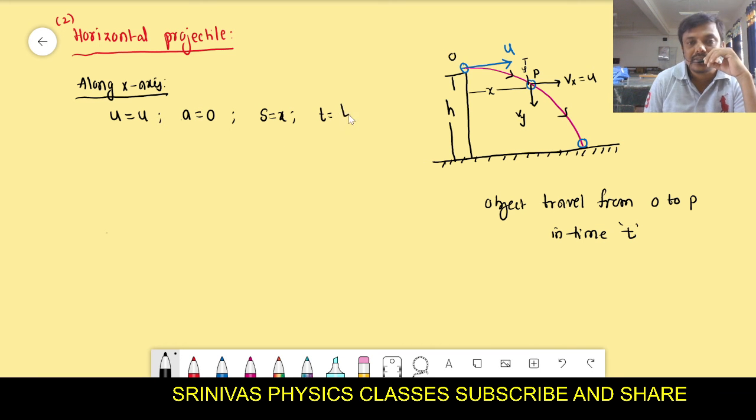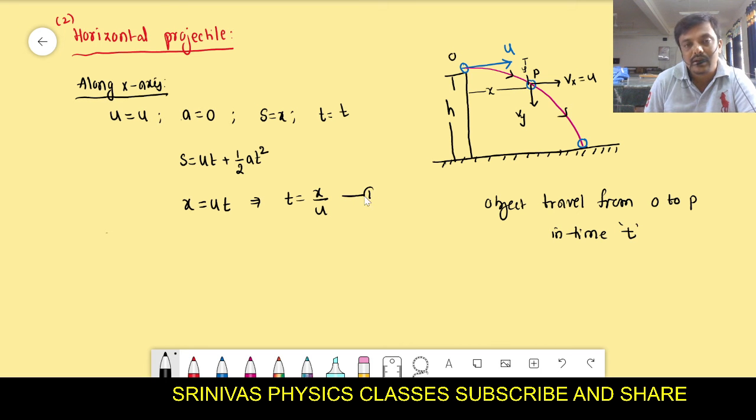We have one equation: s is equal to ut plus half at squared. Substitute s as x, and u is the velocity along the x-axis. The second term becomes 0. From this we write t is equal to x by u. This is equation 1.